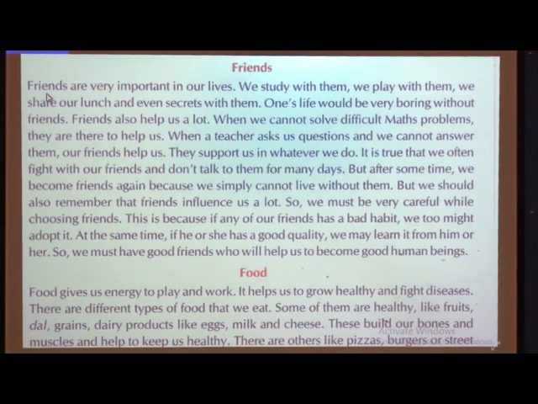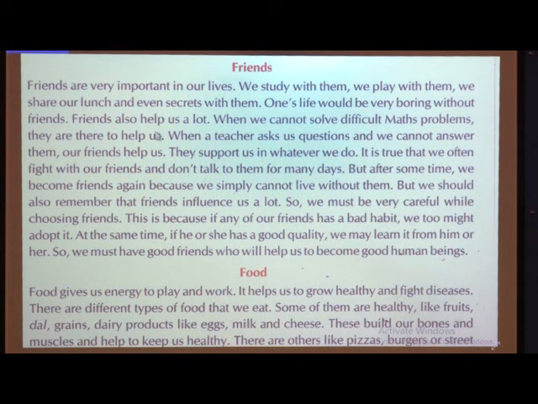Now we are talking about friends. Friends are very important in our lives. Children, you need to have good friends in your life. And why? Because we need our friends to give us suggestions, to help us in our difficult ways, and also we need somebody to share all our things with.